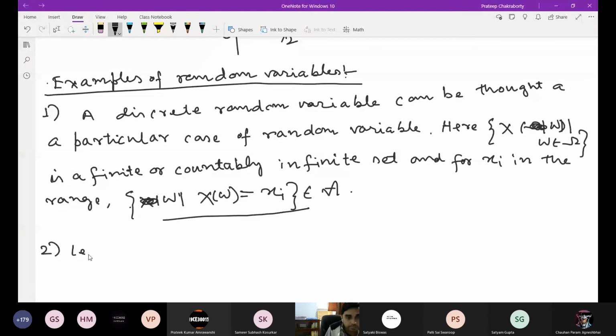And some more examples. Let X and Y be random variables. These things can be proved, but I'm not proving them, I'm just writing.